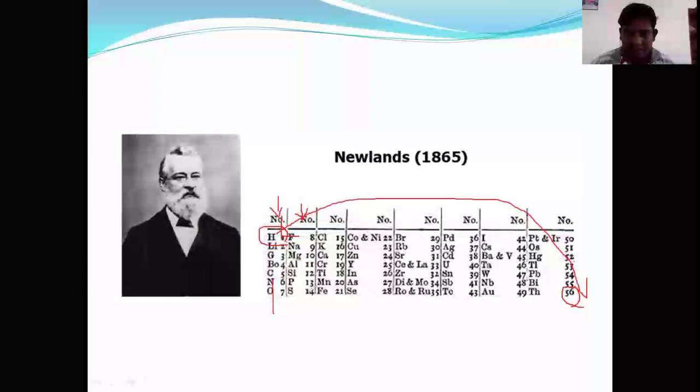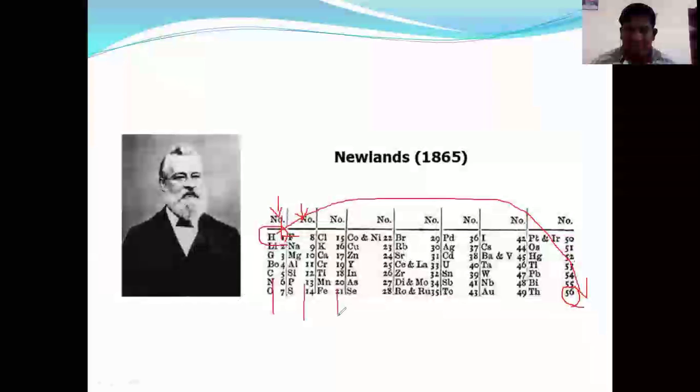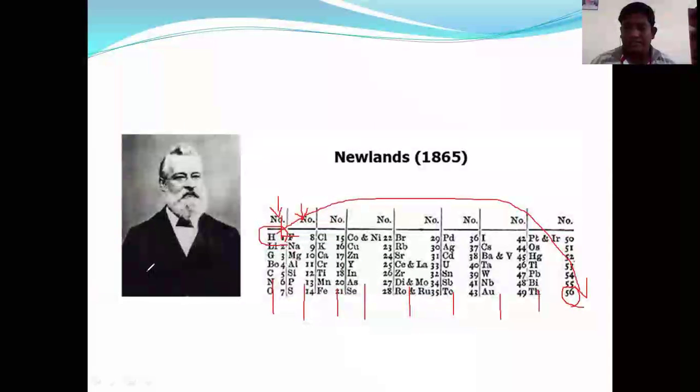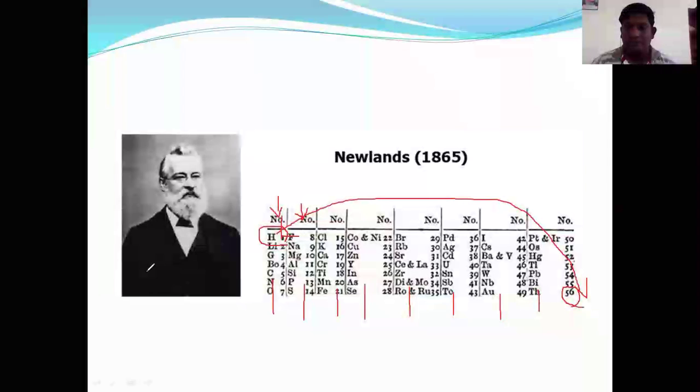They were arranged in a vertical column based on their physical and chemical properties.